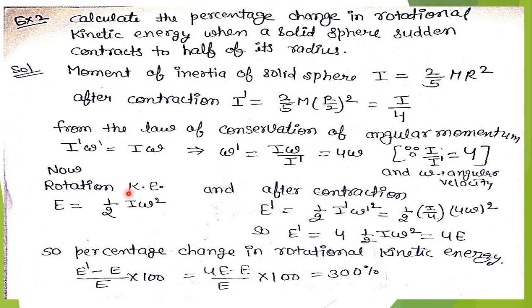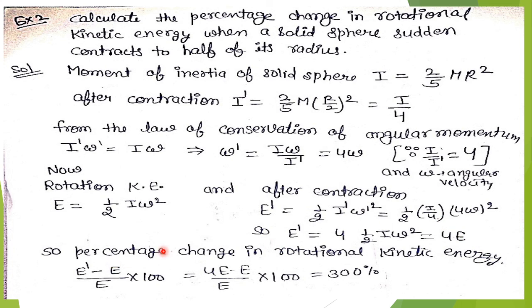After contraction, E dash will be half I dash omega dash square. This is the kinetic energy after contraction. The value of I dash is I by 4 and the value of omega dash is 4 omega. On solving this, we get E dash equals 4 multiplied by half I omega square. This half I omega square is the rotational kinetic energy in the normal situation without contraction. So the kinetic energy after contraction is E dash equals 4 times E, which is before contraction.